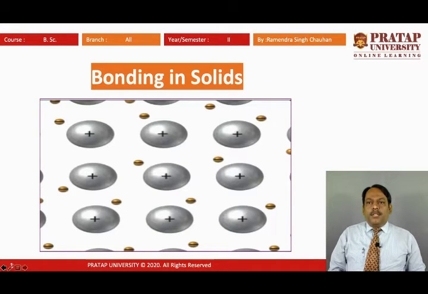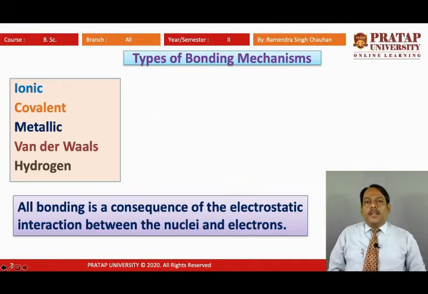Today we are going to study the topic bonding in solids. What is bonding? Bonding is attraction or interaction of two atoms. So here we will see that there are 5 types of bonding mechanism. First is ionic bonding, second is covalent bonding, then metallic bonding, van der Waals bonding and hydrogen bonding.